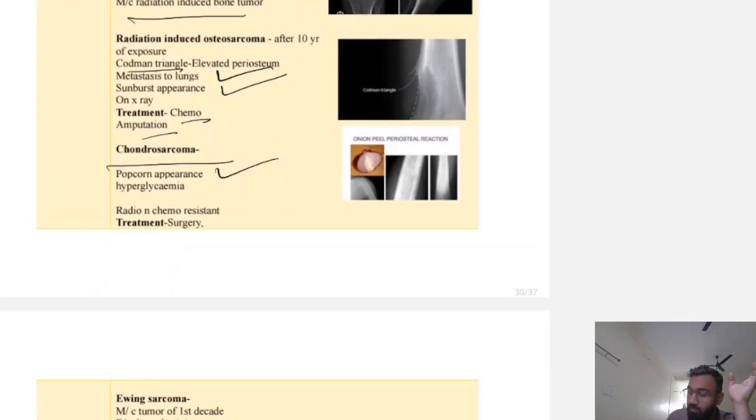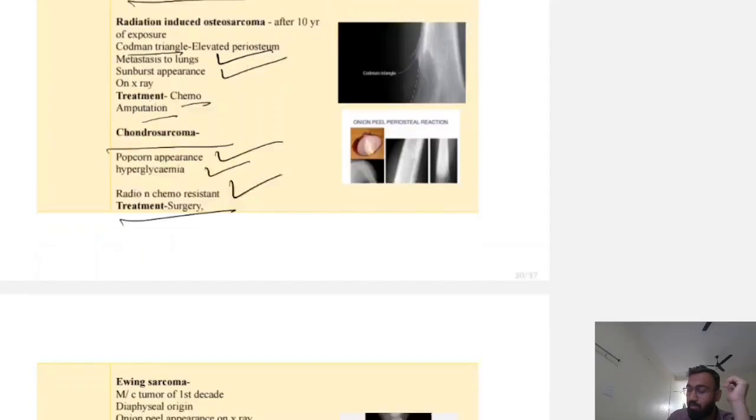Chondrosarcoma has a popcorn appearance. Hyperglycemia is the paraneoplastic syndrome. Chondrosarcoma is radio and chemo resistant, so management is by surgery.